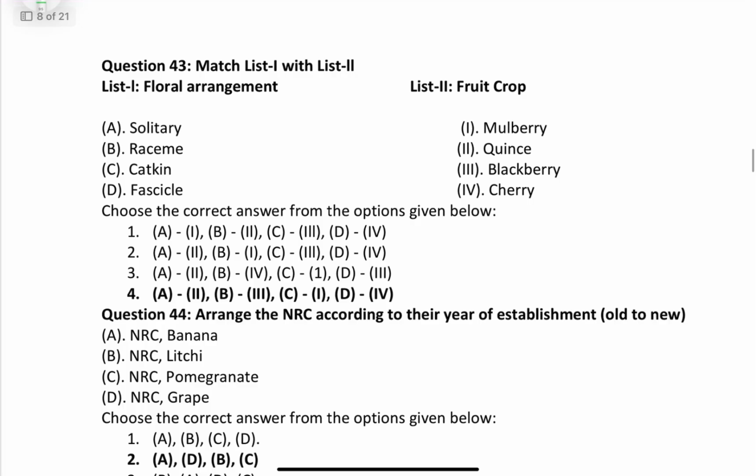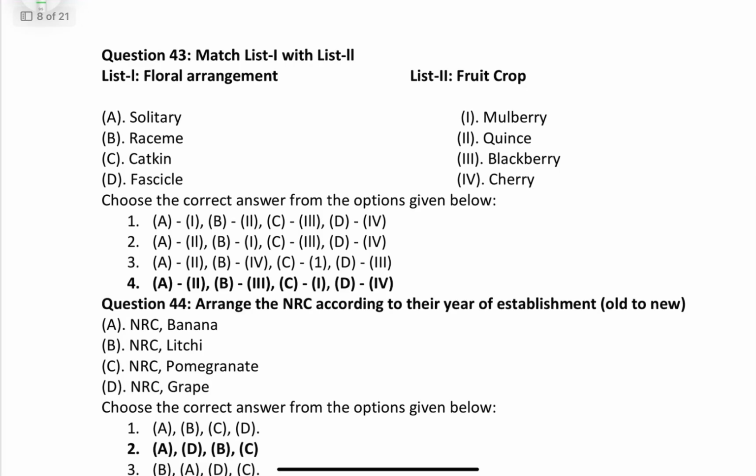Coming to the matching for flower arrangement and fruit crops. In this case, coming to the solitary, that is quince. Then in the case of raceme, that is blackberry. Then in the case of catkin, that is mulberry. In the case of fascicles, that is cherry.